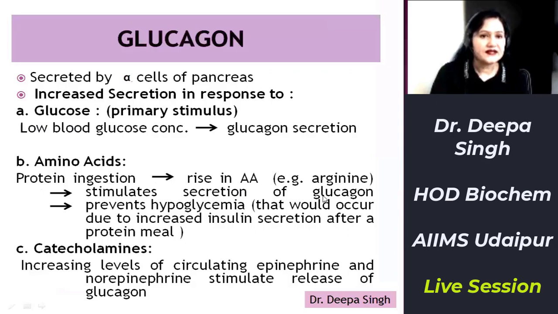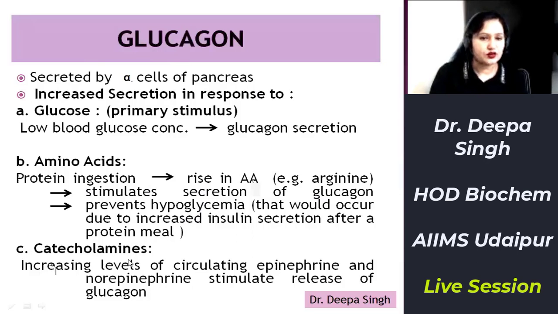Protein ingestion leads to a rise in amino acids, and that also enhances insulin secretion. If only insulin were secreted, it would give rise to hypoglycemia. So the secretion of glucagon prevents the hypoglycemia that would otherwise occur if only insulin was secreted in response to the rise in amino acids.